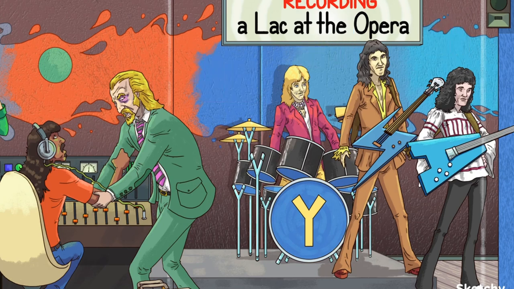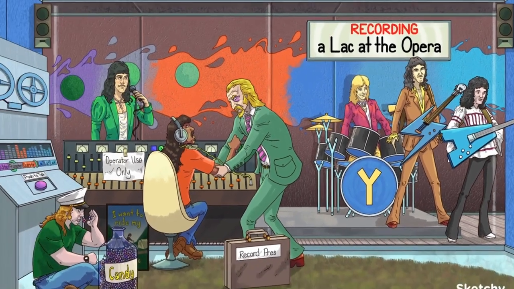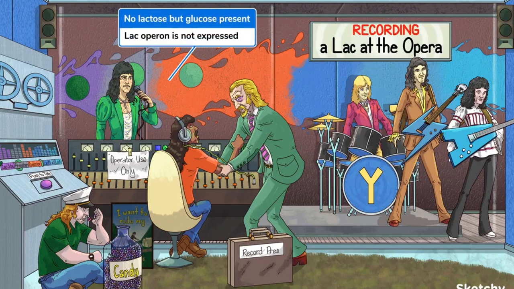The Lac Operon can be turned on or off depending on the availability of glucose and lactose. Let's talk about the 4 scenarios you need to know. When lactose is not present and glucose is available, the Lac Operon is not expressed. As we discussed earlier, the record pres represses the recording operator. Or, in other words, the repressor protein binds to the operator site to prevent transcription.